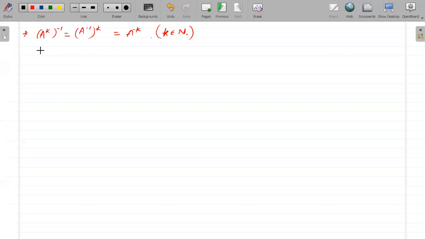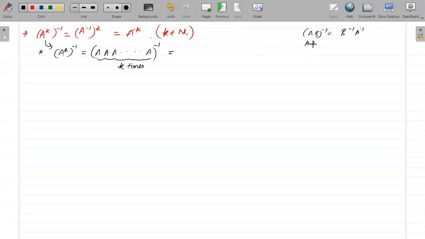Okay, so let's see, because this is easy. From here, A to the power k, I can write as A into A into A, k times, and they are asking us to find the inverse. Suppose we have AB inverse. Just before we have seen, this will be B inverse into A inverse.